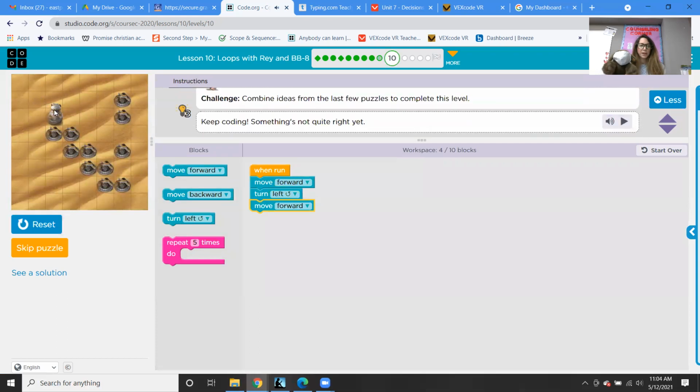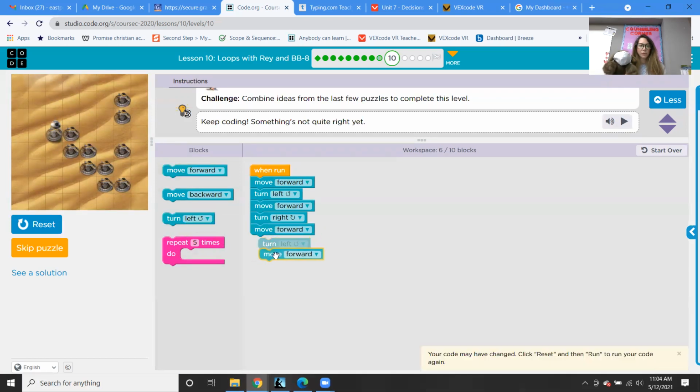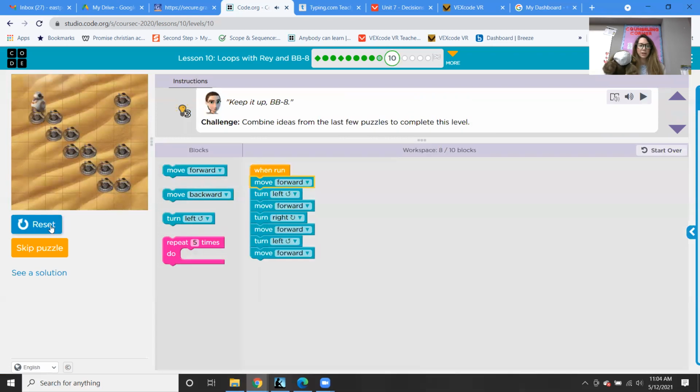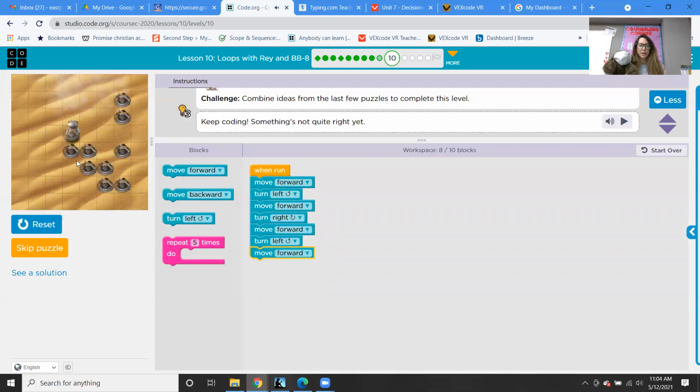Then we would need to turn right again. And then we would move forward. So I'm just testing out the steps. Then we would need to turn left and then move forward, let's say. So we're just going to try to figure out a pattern. And then we need to turn right and move forward. So we really are just following this pattern here.